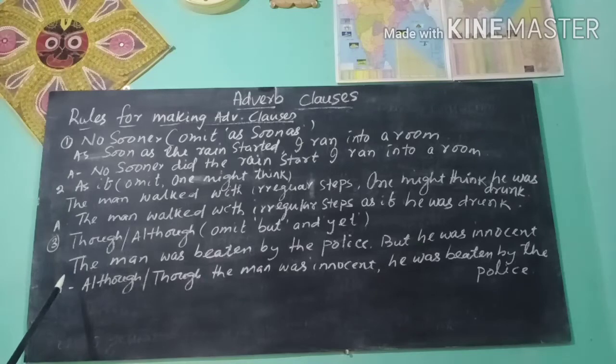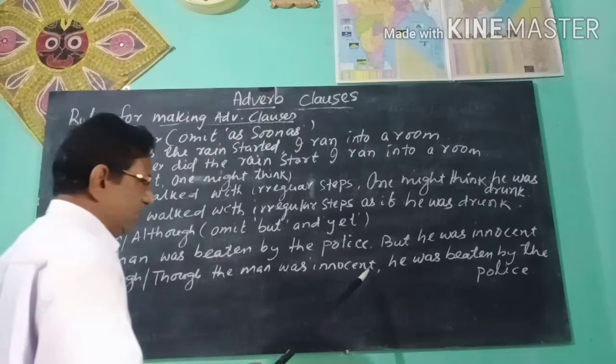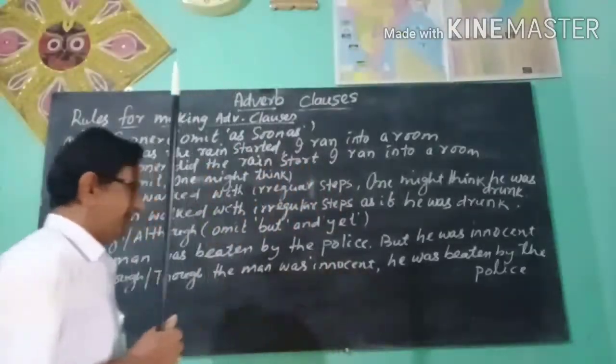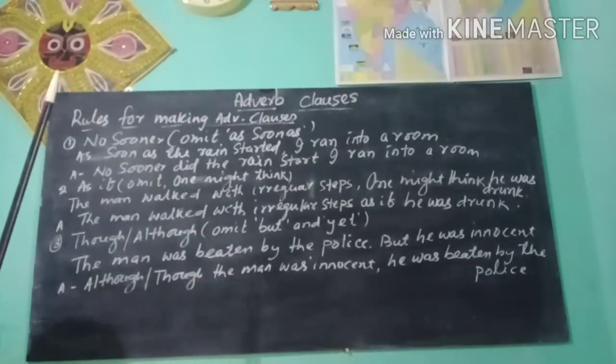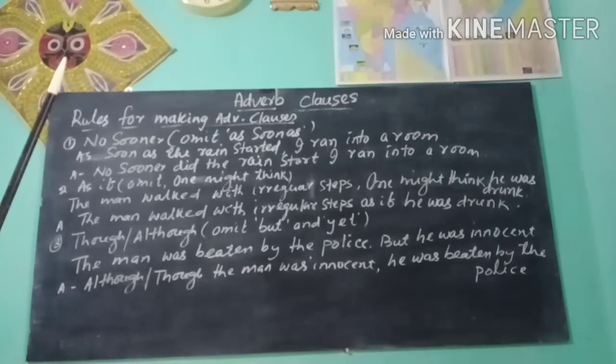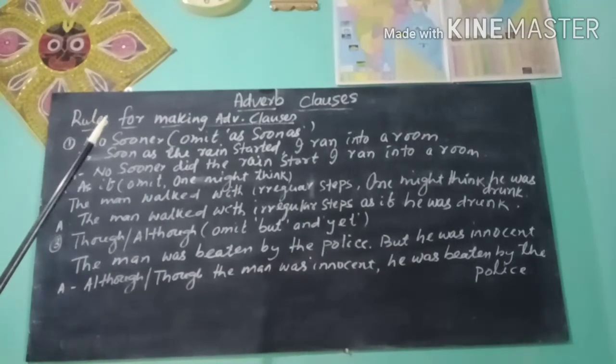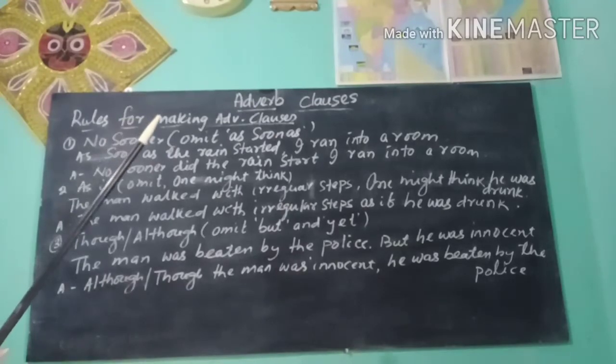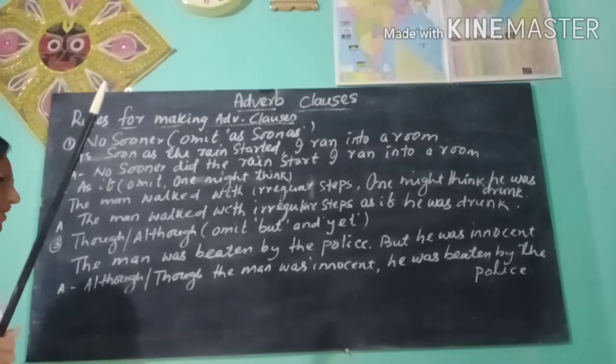The sentence will be: although the man was innocent, he was beaten by the police. Dear students, the grammar class today about adverb clauses is over.